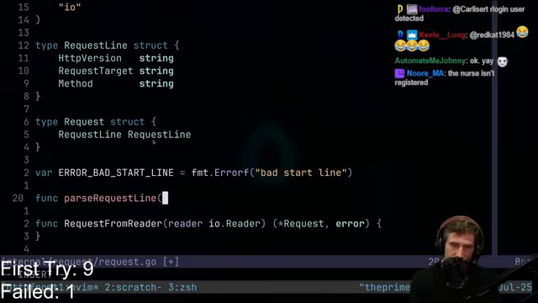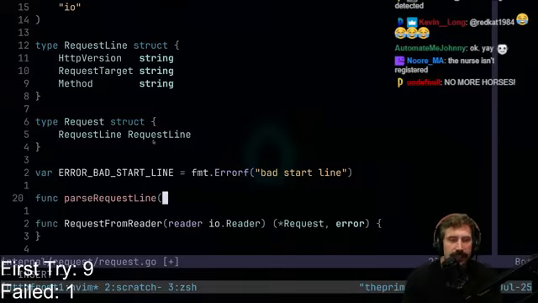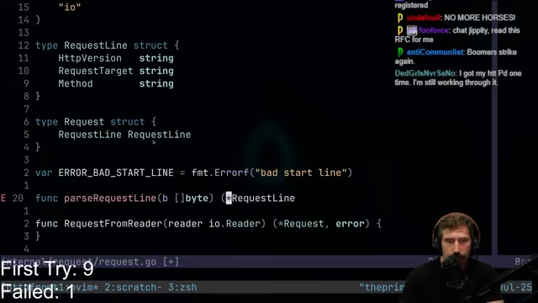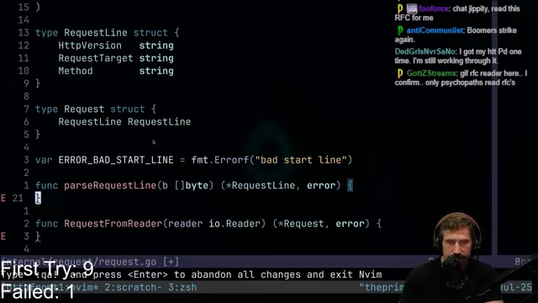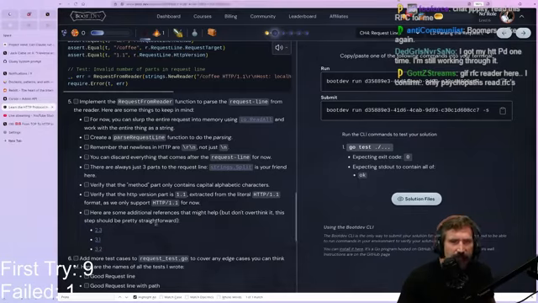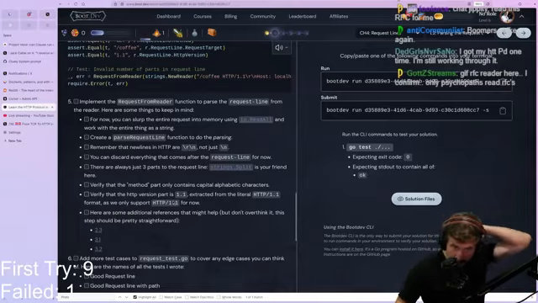That's a great question. How do I want to do this? I will take in some right now. Let's just try byte for now, and it will return a request line, or it's going to return an error. How does that sound? That's a pretty reasonable interface, I'd say. All right, I'm happy with that interface.